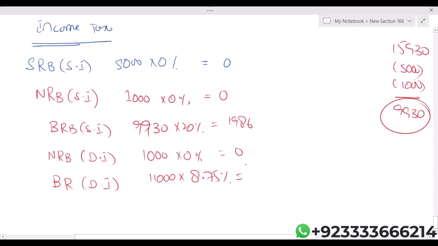So 11,000 into 8.75%. I'm getting 962.5, or make it 963. So let me recheck, 11,000 into 8.75%. Yes. Simply add 1,986 plus 963. So income tax liability is 2,949.